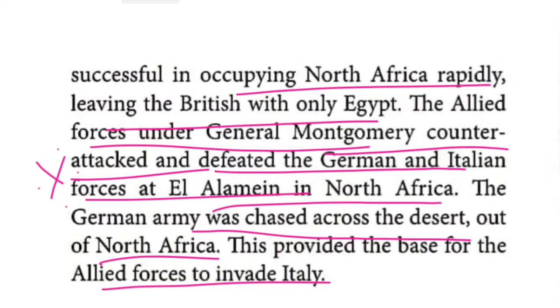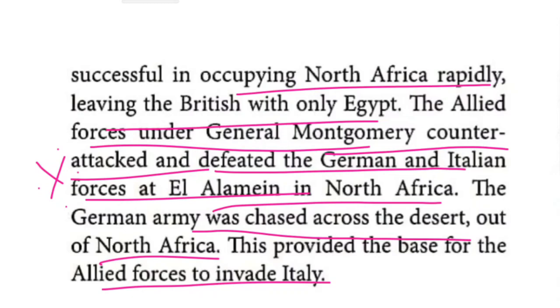So in the Battle of El Alamein, the German forces as well as the Italian forces got defeated at the hands of the Allied force leader, General Montgomery. Yes, this is the one word answer: at El Alamein in North Africa.